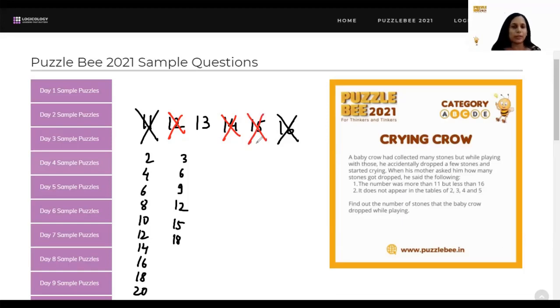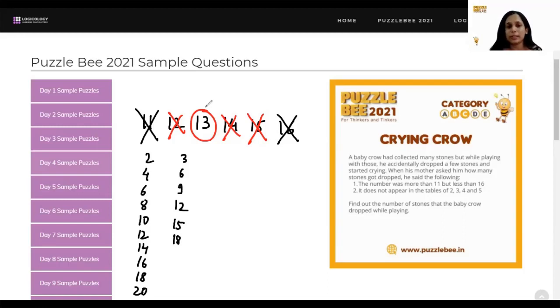So you already had only 4 options, out of which 12 and 14 got removed when we wrote the table of 2, and when we wrote the table of 3, even 15 got removed. So your answer has to be 13. Okay, so that is how we expected grade 3 and 4 students to solve it. Okay, that's how you can think about it. I'm sure all of you know the tables of 2 and 3. You may not know a lot beyond that, but 2 and 3 is something all of you can. Okay, so this is how you could have thought about this.